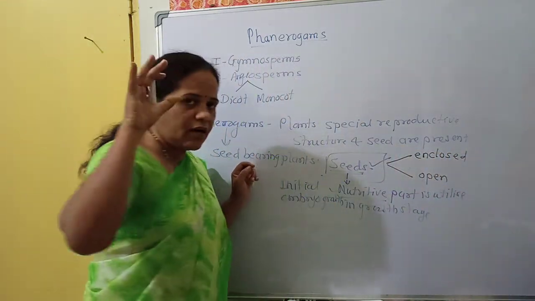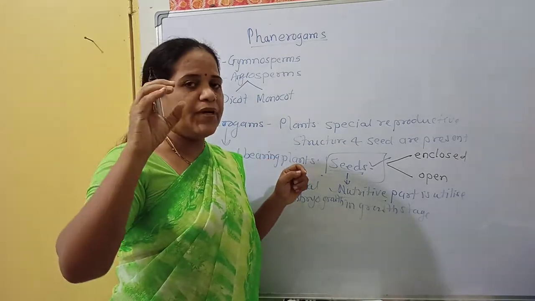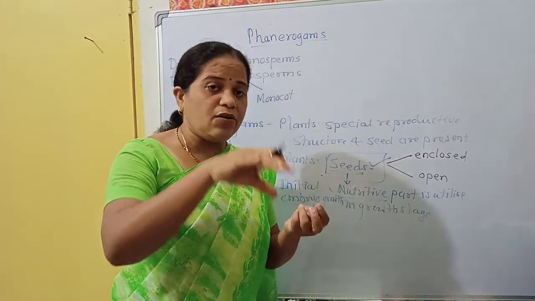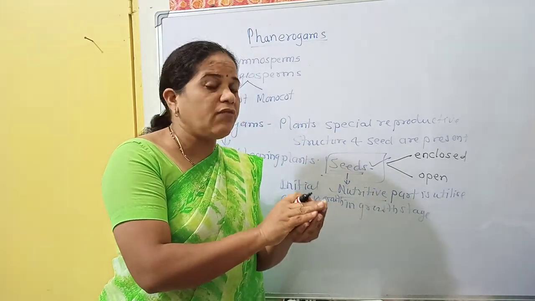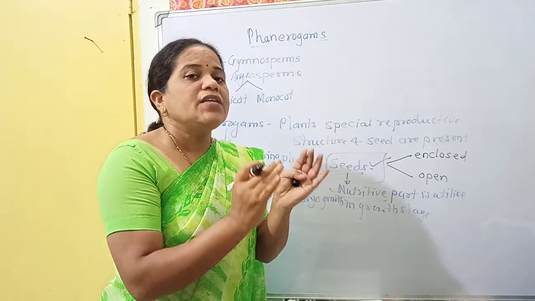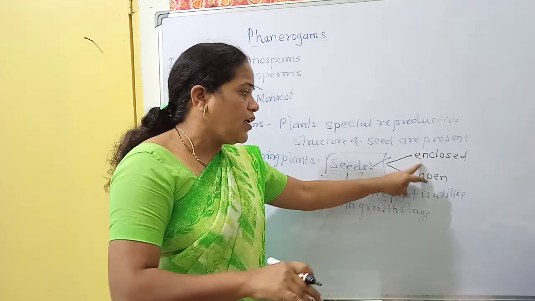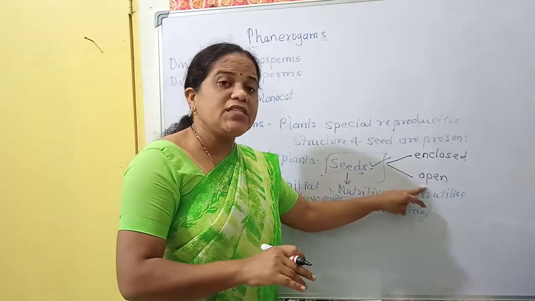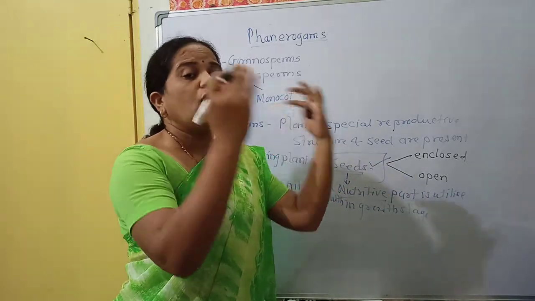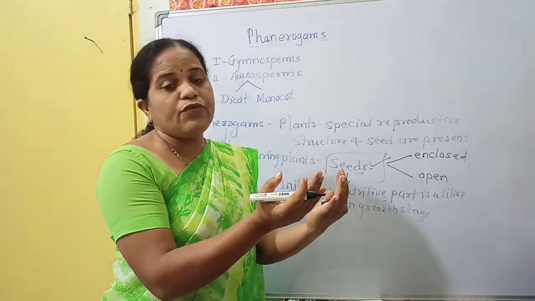You all remember that whenever seeds are enclosed inside some material, it is called a fruit. One type is where seeds are enclosed inside the fruit, and the other is where the seed is not inside the fruit, but outside it.